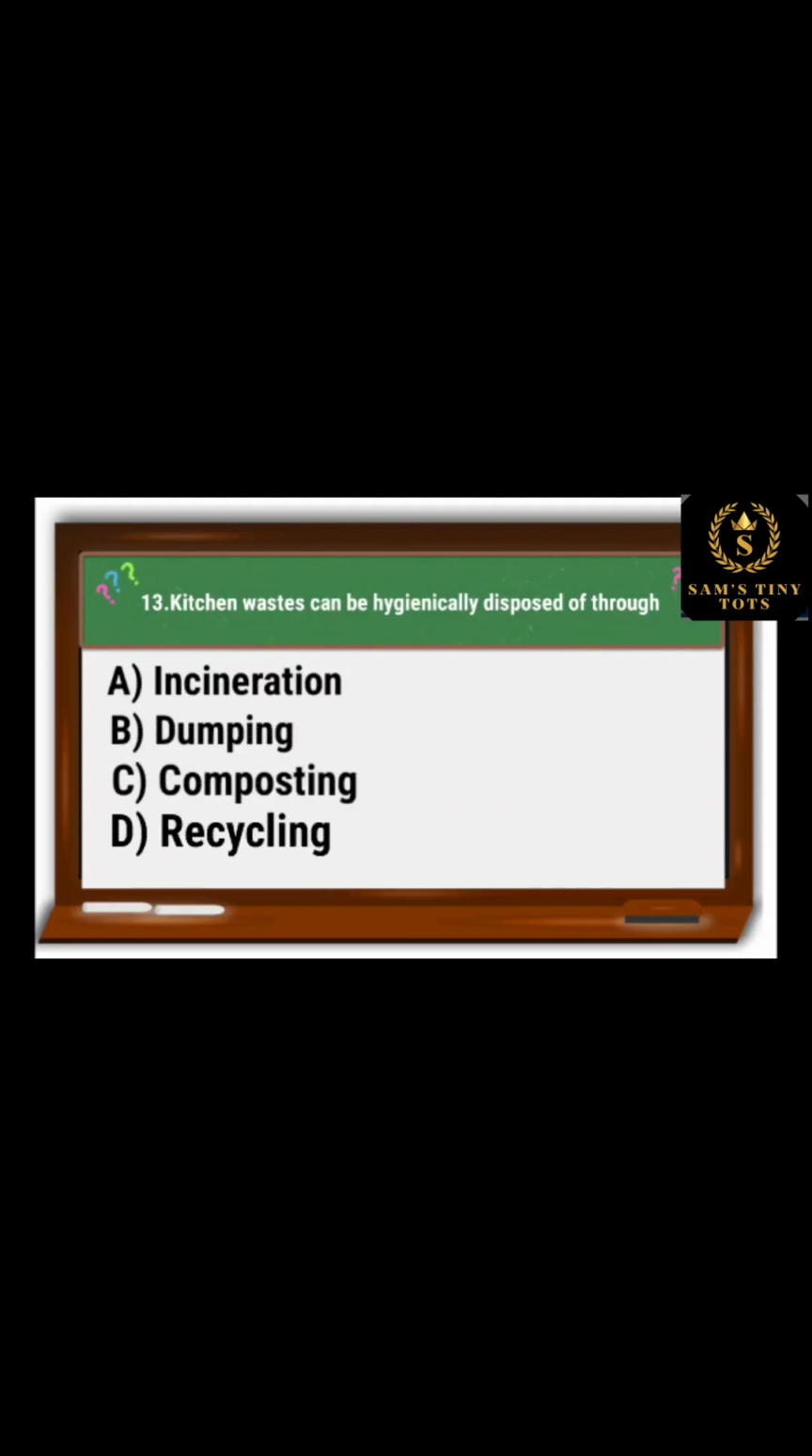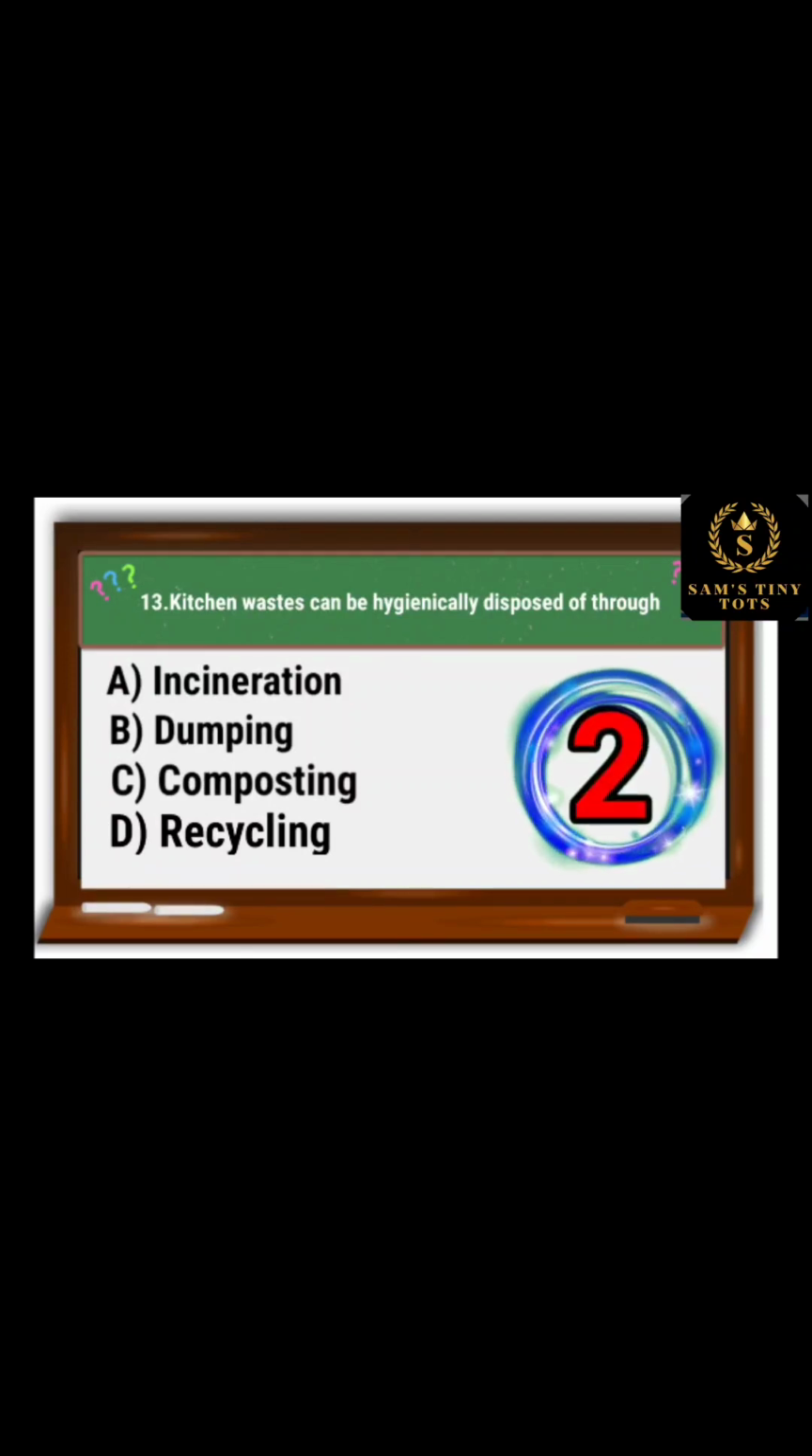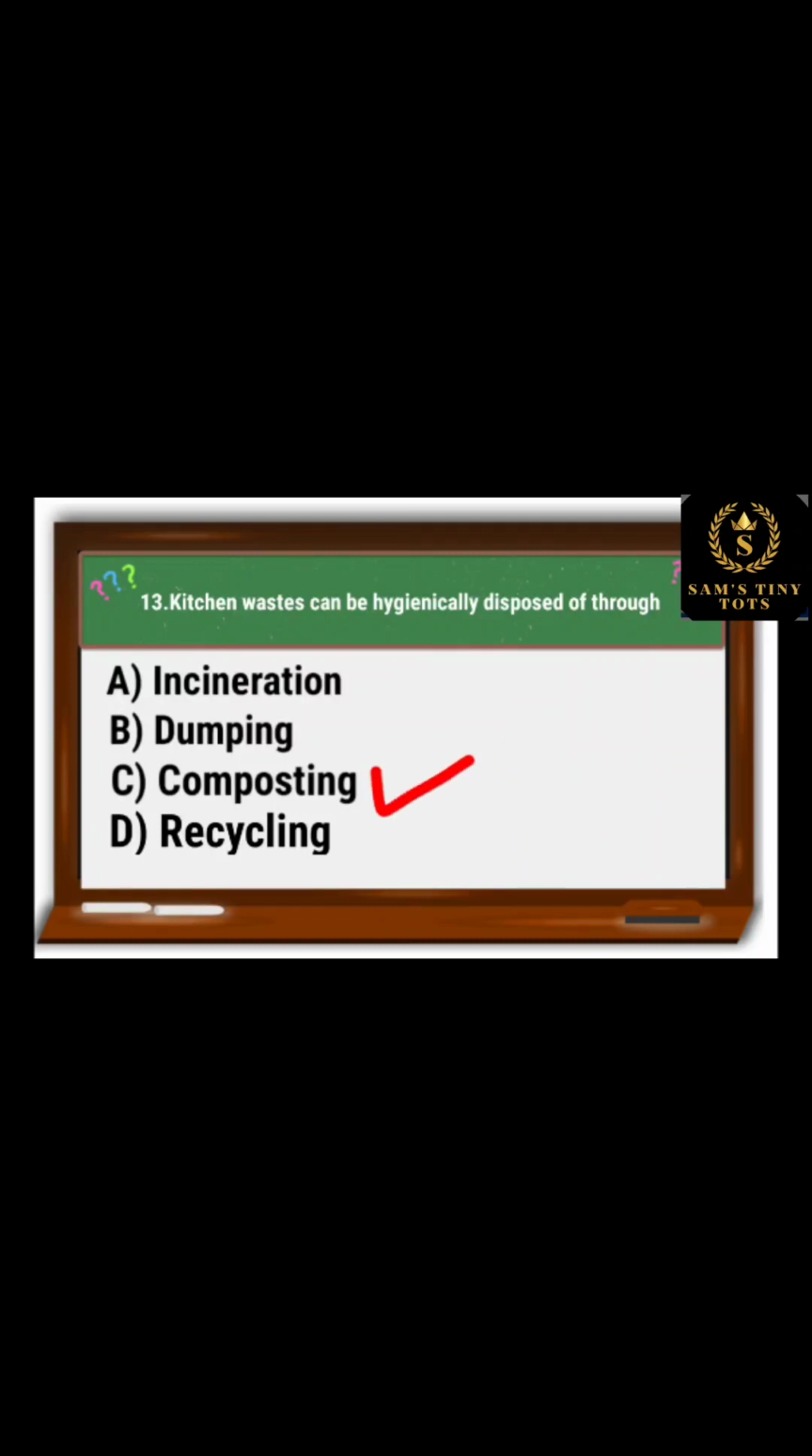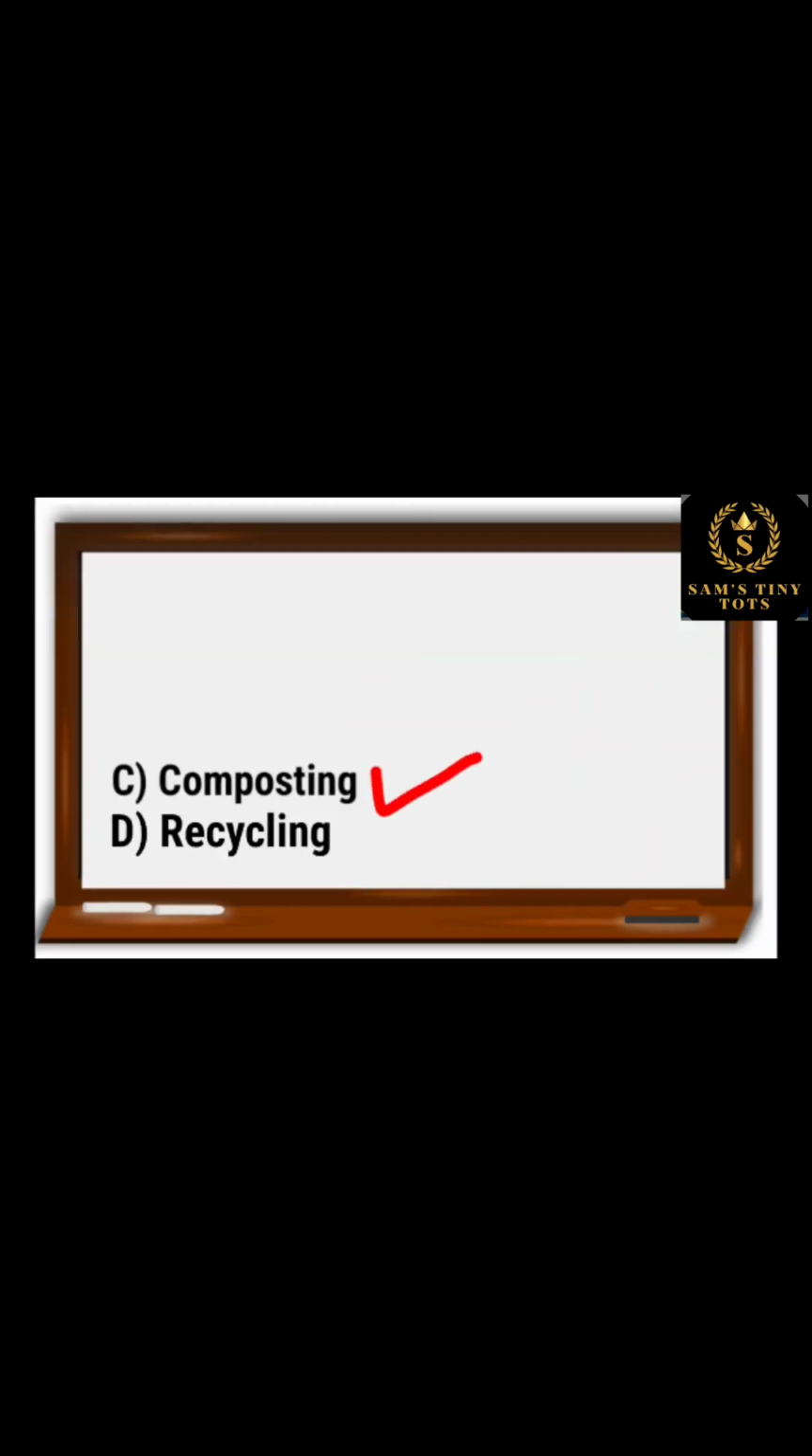13. Kitchen wastes can be hygienically disposed of through: option A, incineration; option B, dumping; option C, composting; and option D, recycling. And the correct option is option C, composting.